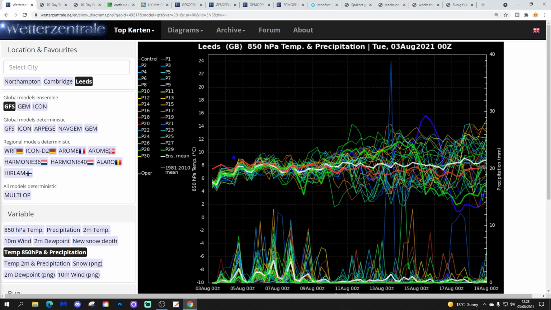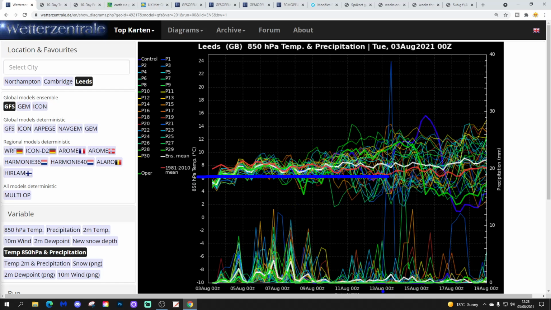Let's go for it. So we're at Leeds today, so the red line is the 30 upper air temperature average for Leeds. We're starting off close to or below average at the moment. Dates are on the bottom of the chart, by the way. And for the next week or so, we're going to keep those upper air temperatures around or maybe a little bit below average.